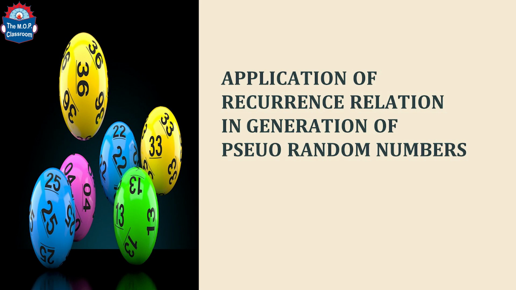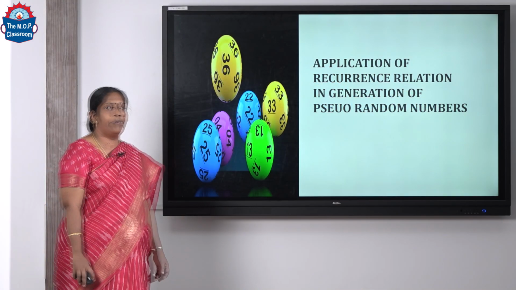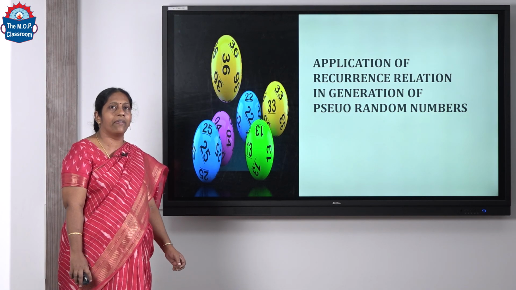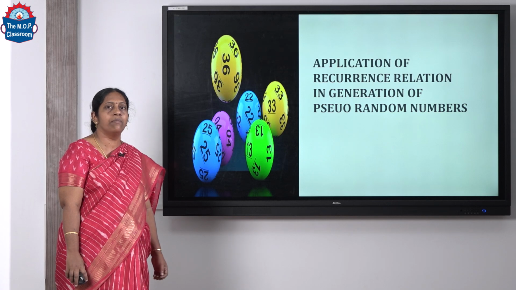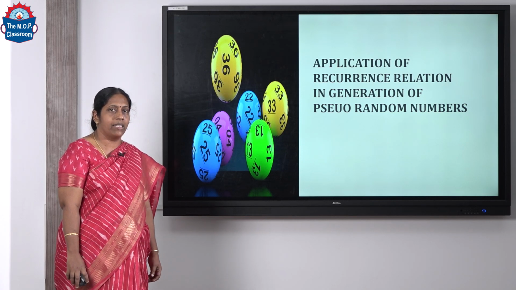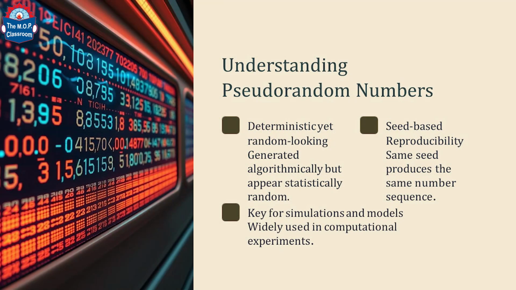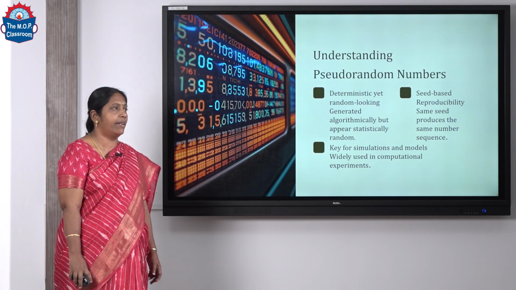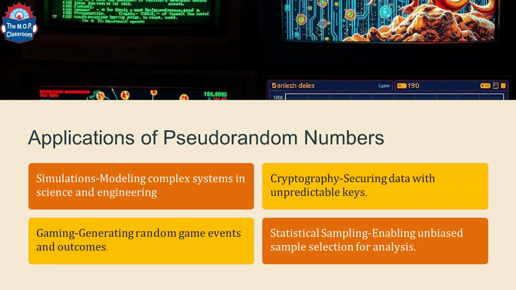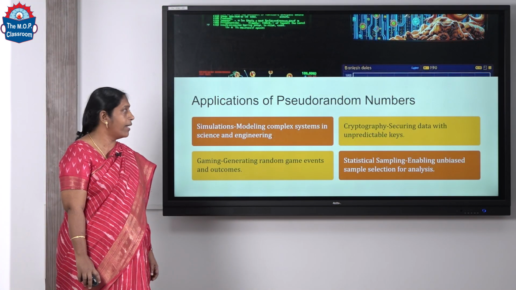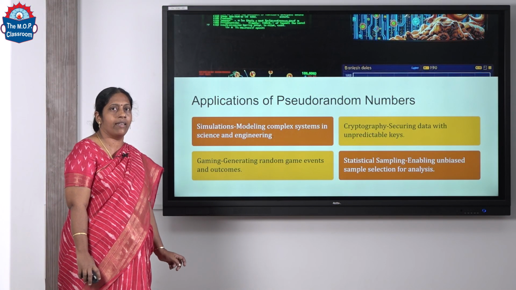Now let us see the application of recurrence relations in generation of pseudo-random numbers. Recurrence relations are relations used to define a sequence where each term of the sequence is represented by its previous term or many of the previous terms. And pseudo-random numbers are numbers which are generated algorithmically but appear to be statistically random. They have seed-based reproducibility, and some of the areas in which we apply pseudo-random numbers are in simulations for modeling complex systems in science and engineering.